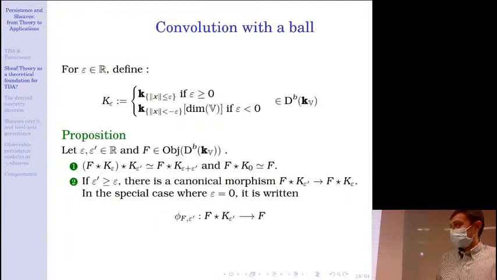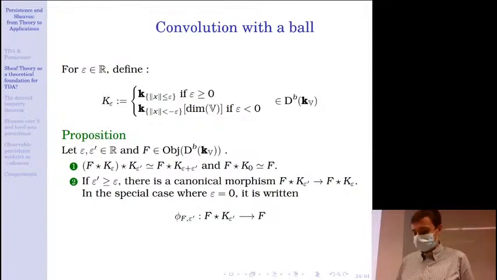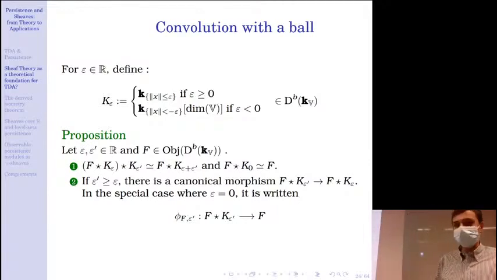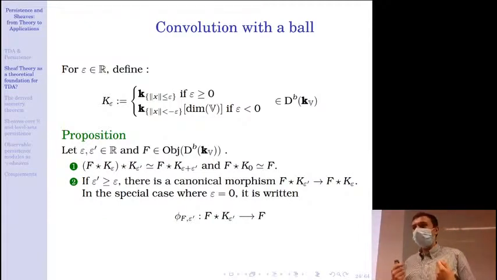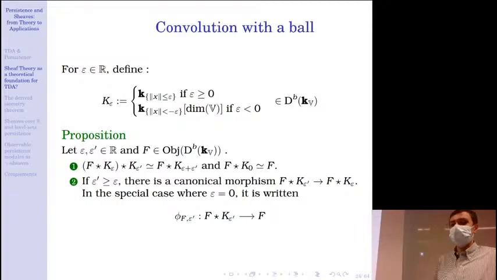And then if you have epsilon prime greater or equal than epsilon, we have a canonical morphism from f K epsilon prime to f K epsilon. If we specialize this to epsilon equals 0, we get a canonical morphism that we call the epsilon prime smoothing morphism of f, from f K epsilon prime to f. So here also something that differs from the persistence theory is that the arrows go in the reverse direction, and this is because fundamentally sheaf theory is a contravariant theory.